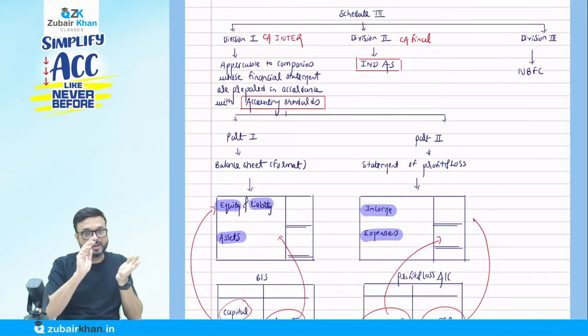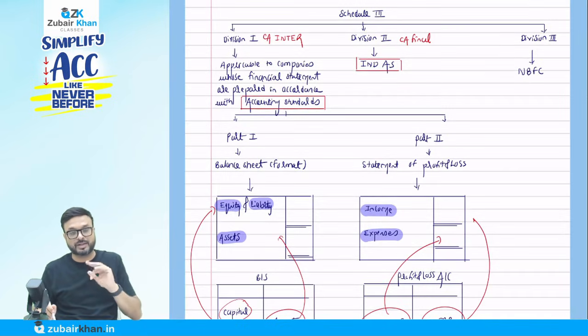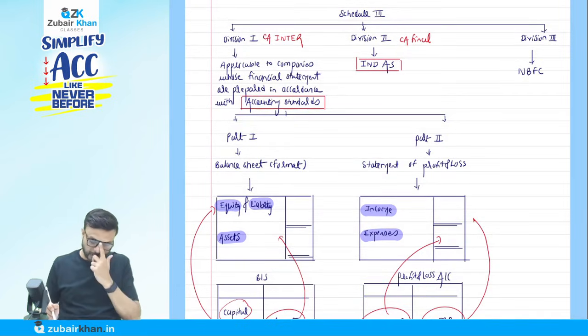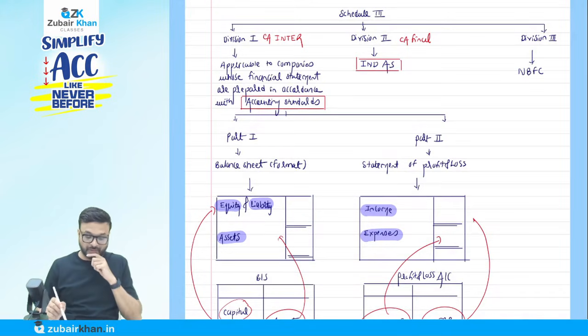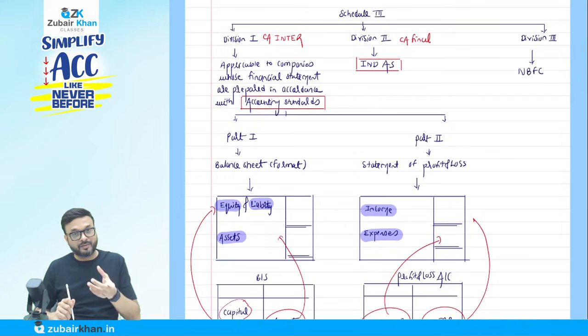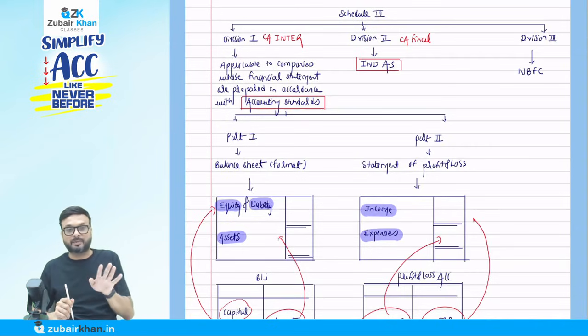I agree with you. But even so, if they ask me to prepare both the balance sheet and the profit and loss, first I will close down the profit and loss, and this profit will be transferred to equity. But for the purpose of presentation, first we write the format of the balance sheet, and then we write the format of the profit and loss account. You got the point here?